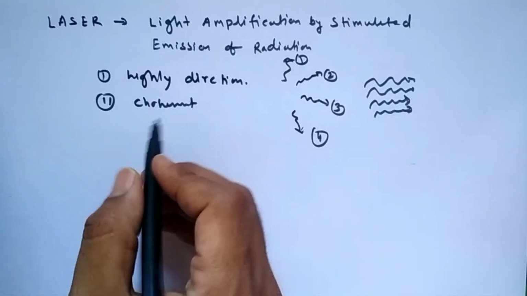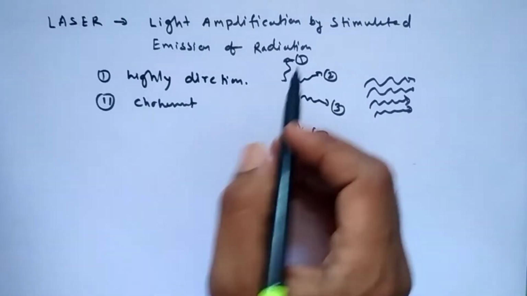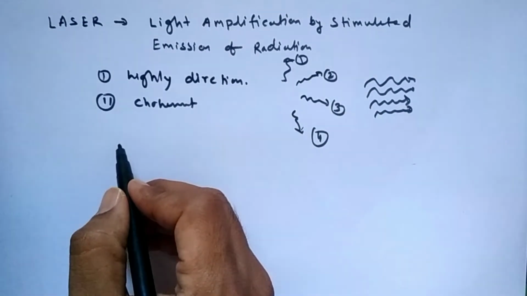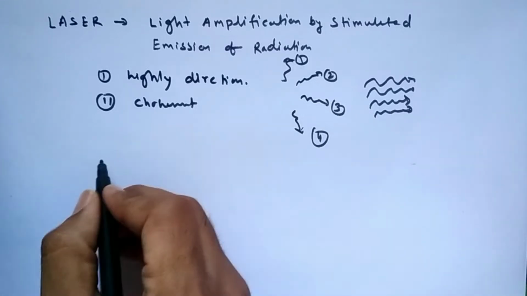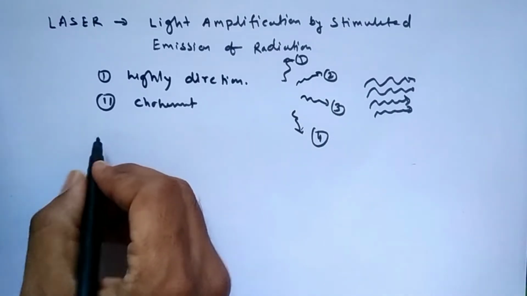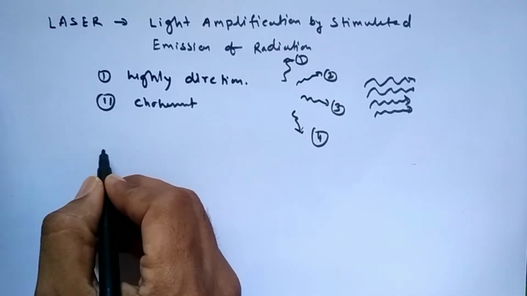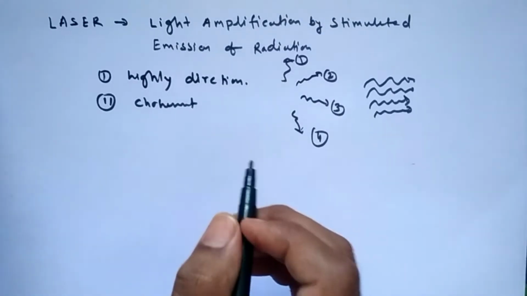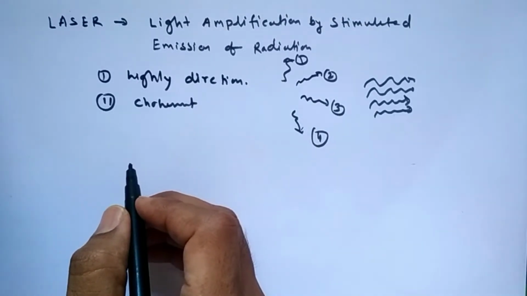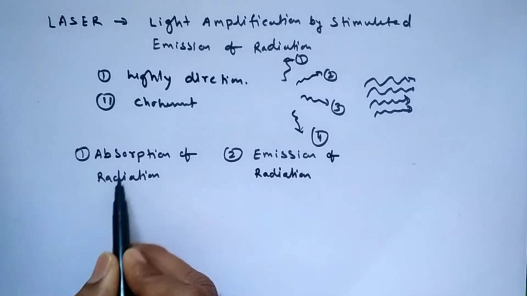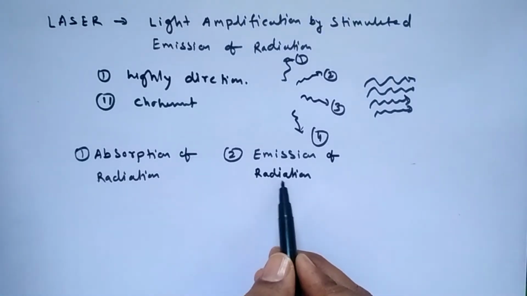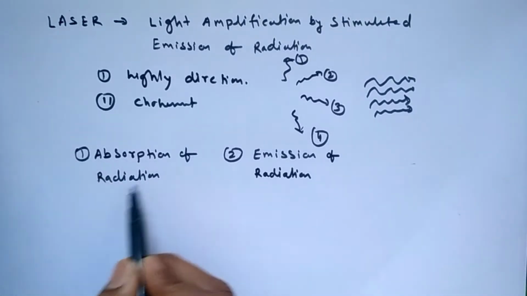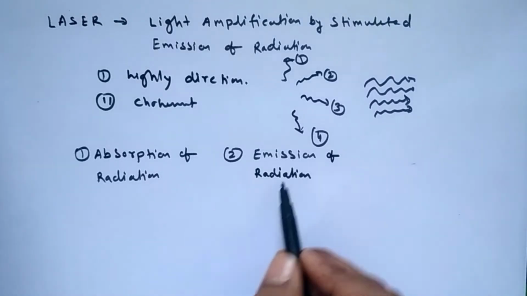So today I am going to discuss the types of radiation. There must be absorption of radiation and emission of radiation in laser. So these are the two types of radiation that must happen in laser: absorption of radiation and emission of radiation.